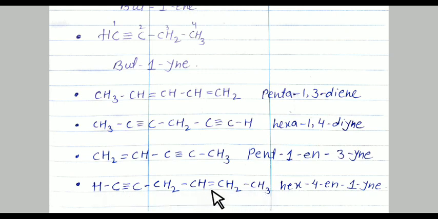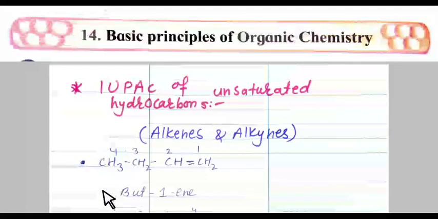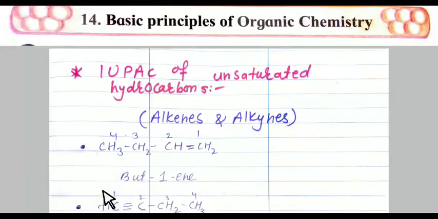4th number carbon containing double bond, so 4-en. 1st number carbon containing triple bond, so 1-yne. So it is hex-4-en-1-yne. Hex means 6 carbon, 4-en means 4th number carbon containing double bond, and 1-yne means 1st number carbon containing triple bond.